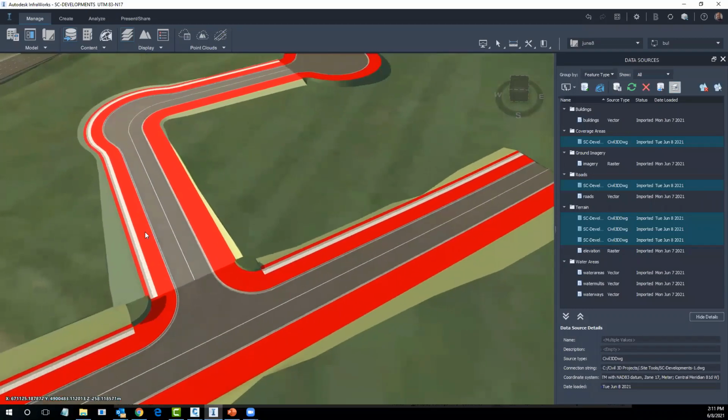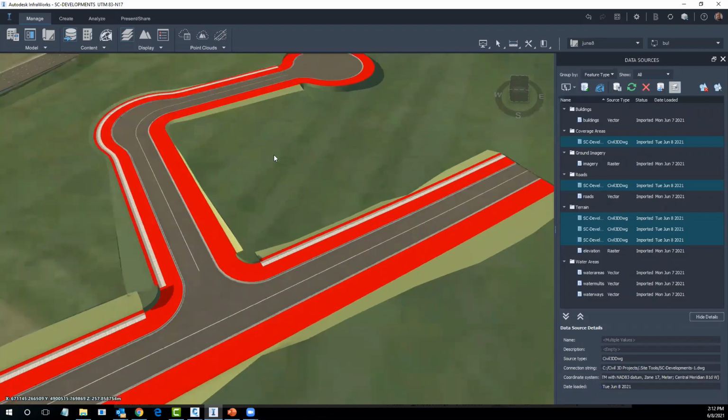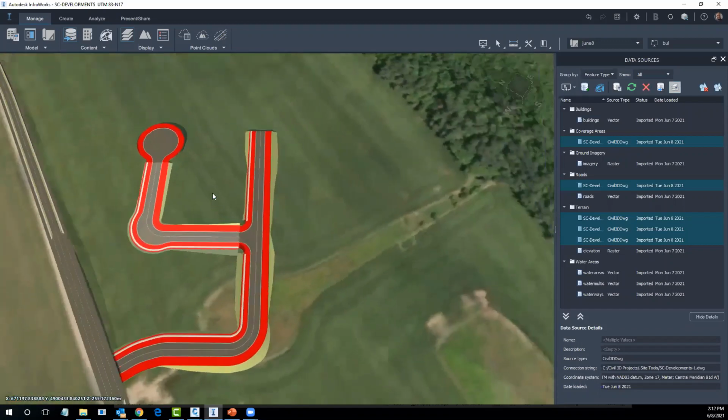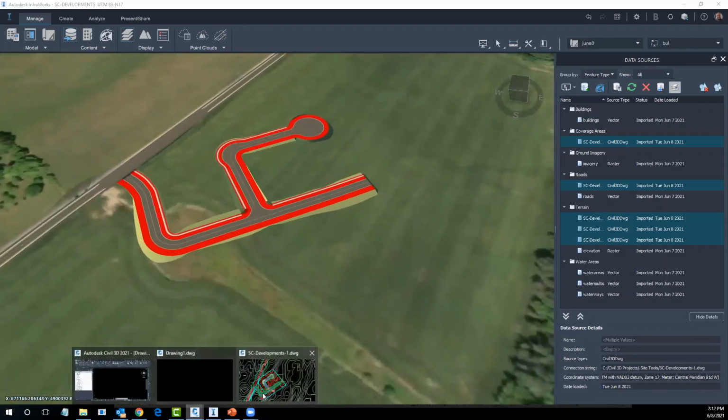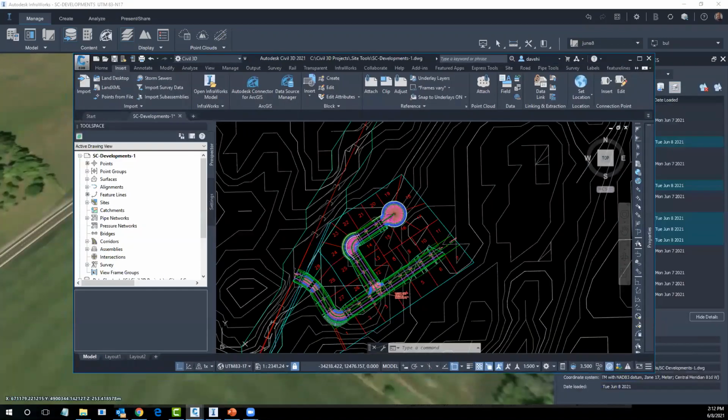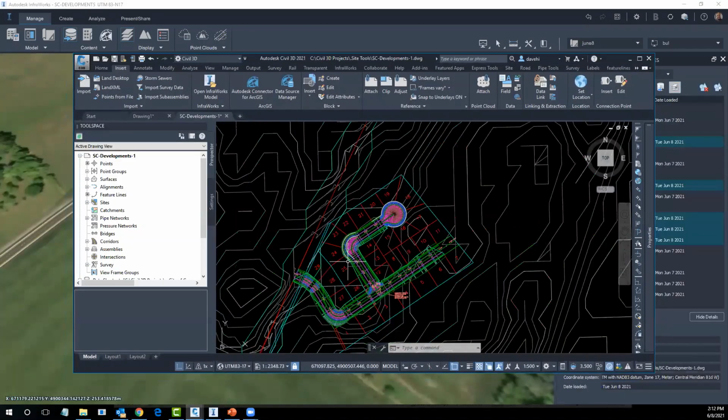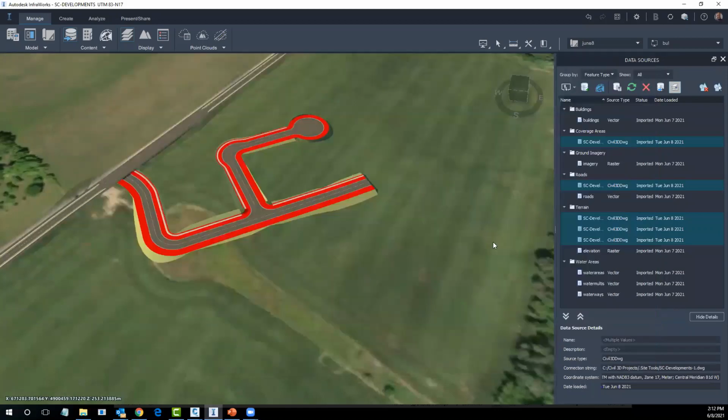You can make any of the components match up with the different object shapes, links, and points from Civil 3D. So there's a pretty easy way to move that. If you do go back into Civil 3D and make any adjustments, we are linked now, so we can click inside.